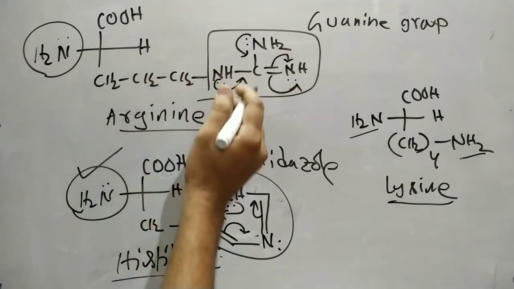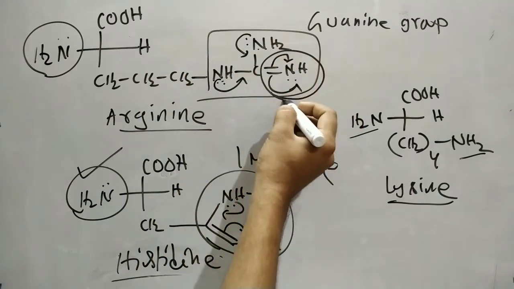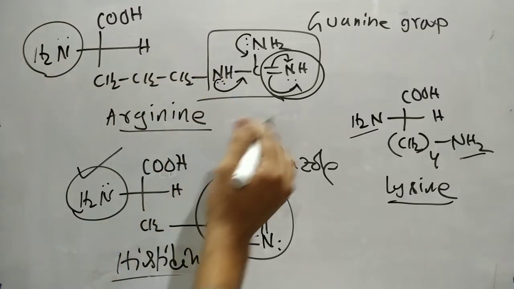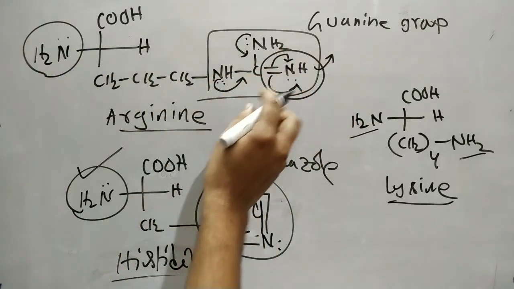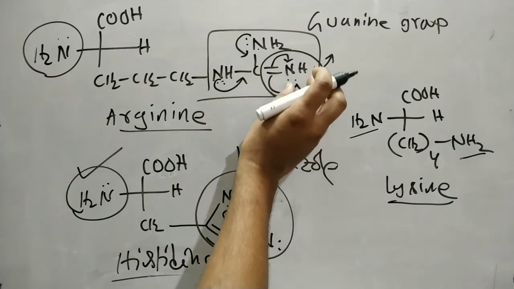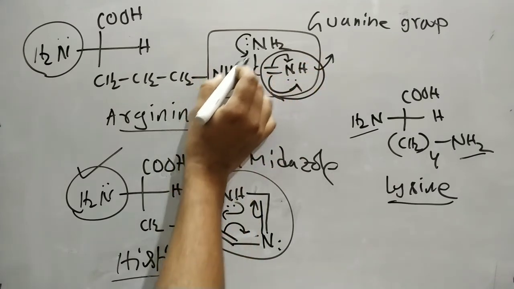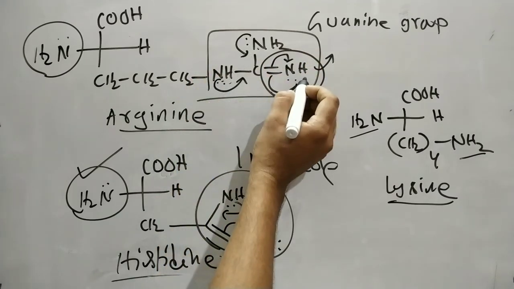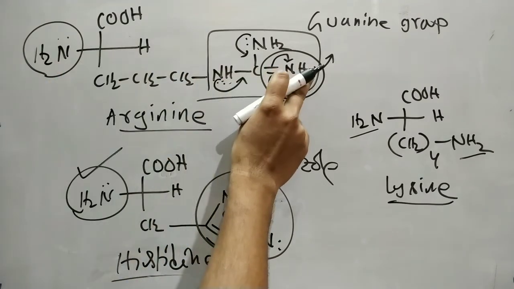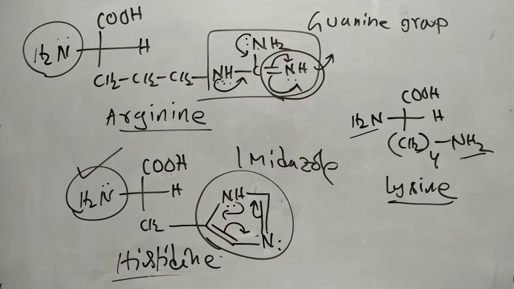As a result of the plus M effect of these two nitrogens, the electron density on this nitrogen increases very much. It is an electron-rich nitrogen, so it is more basic than this one also. That electron density is increased by two strong plus M groups. It is the most basic site in the arginine amino acid.